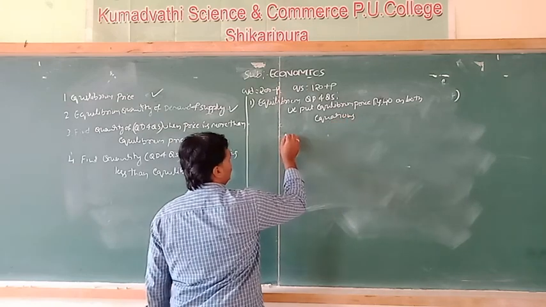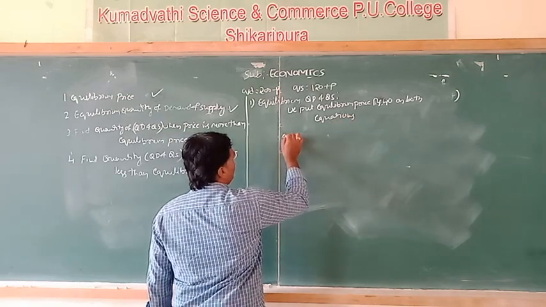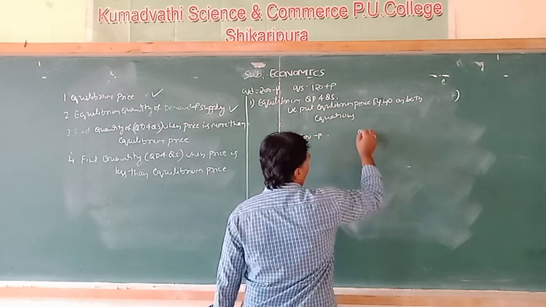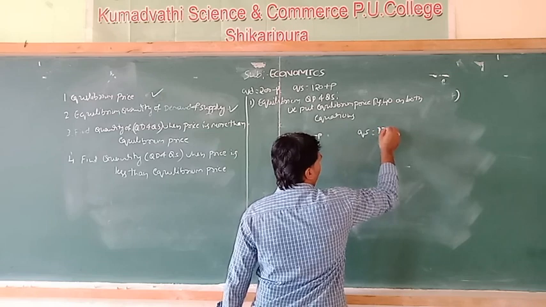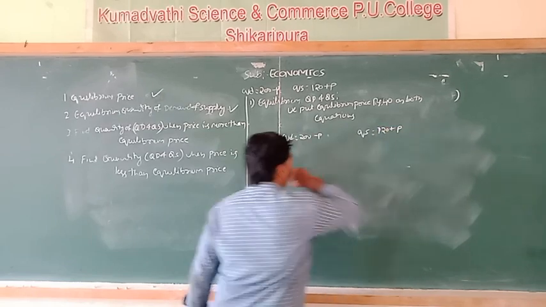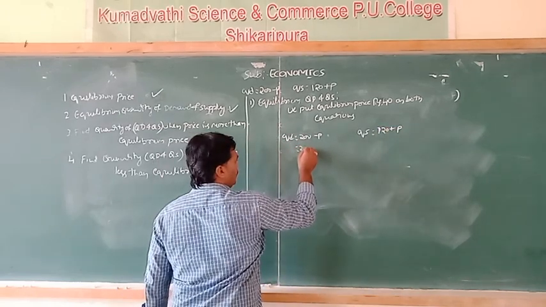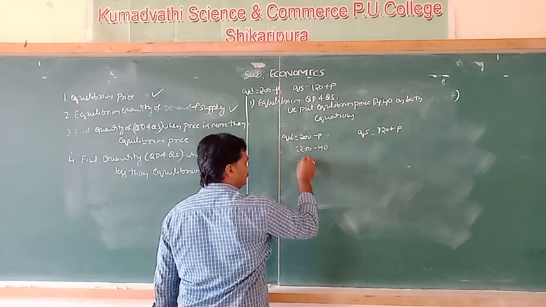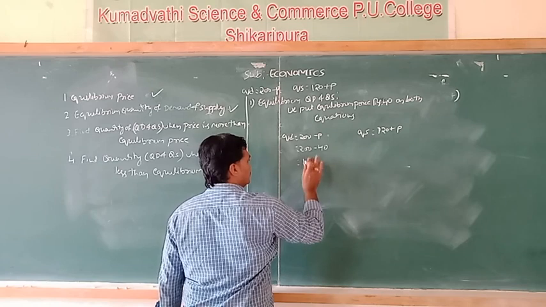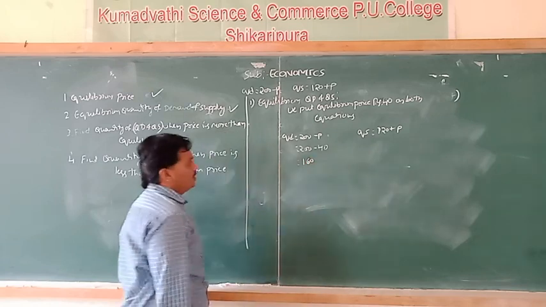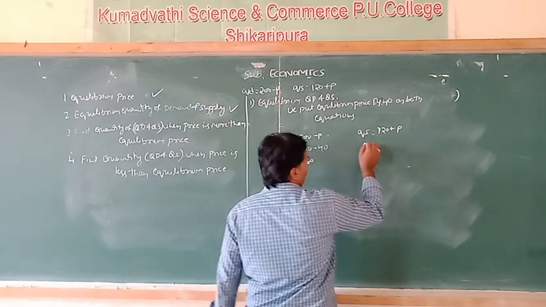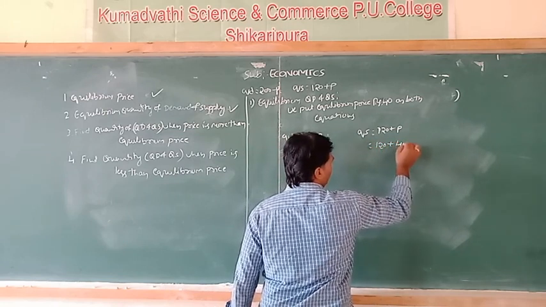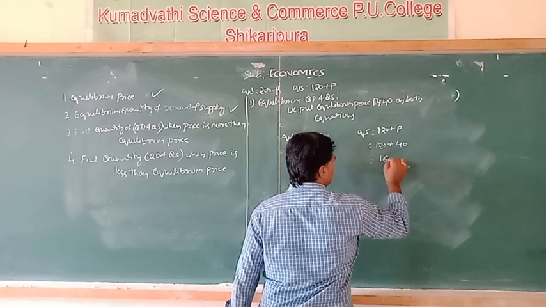So QD is equal to 200 minus P and QS is equal to 120 plus P. So 200 minus 40 is equal to 160, and QS, 120 plus 40, is equal to 160.